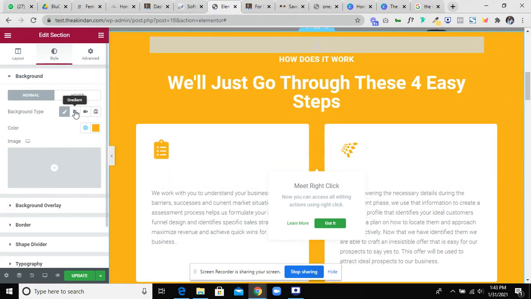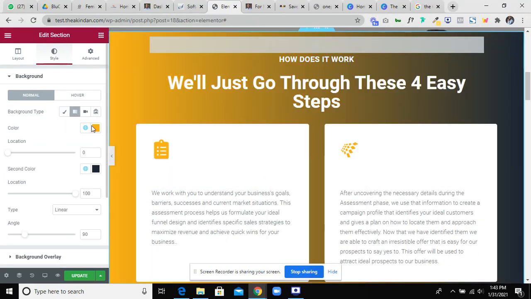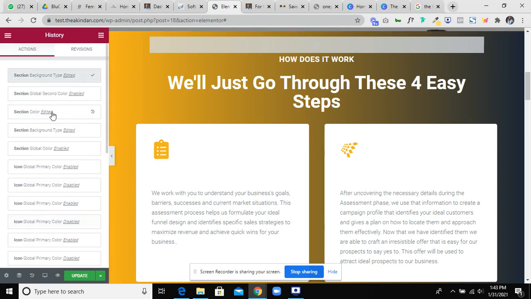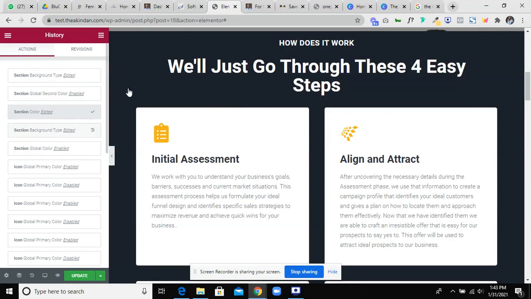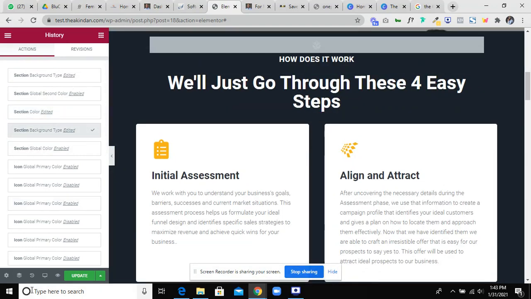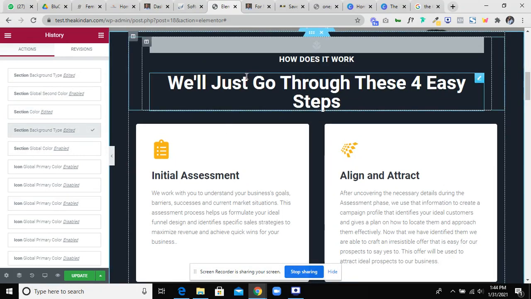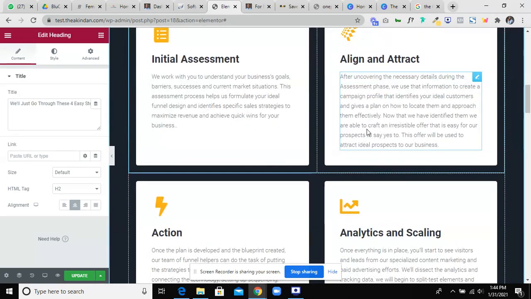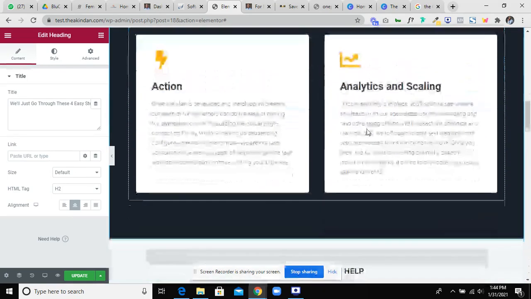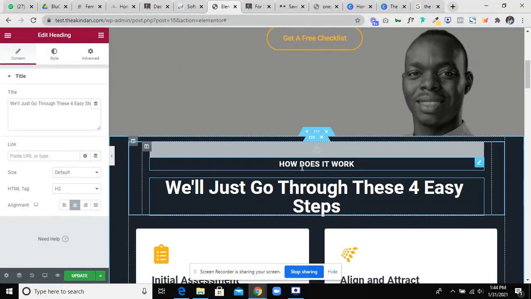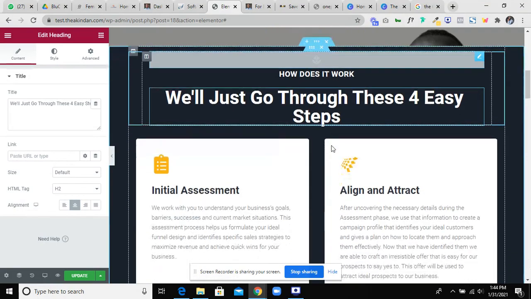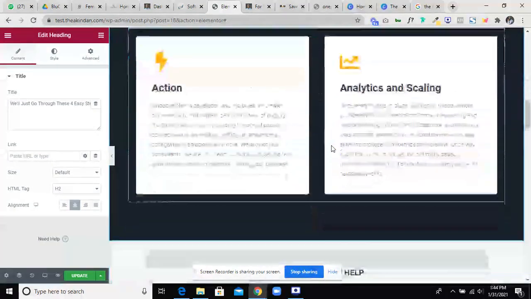I really don't like that, so I will have to adjust back now. If you click on the history right here, you can always go back to your main color or to your previous steps just by clicking history right here. It's okay. I'll stay with this. I showed you that so that you can know that you can change your main color and your background color.